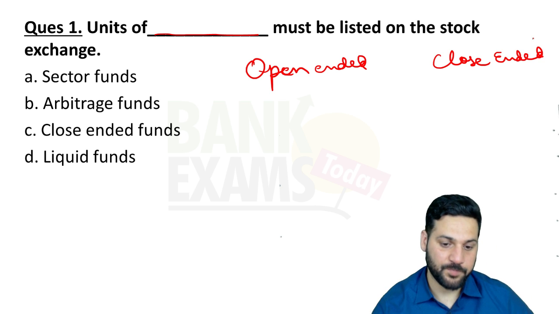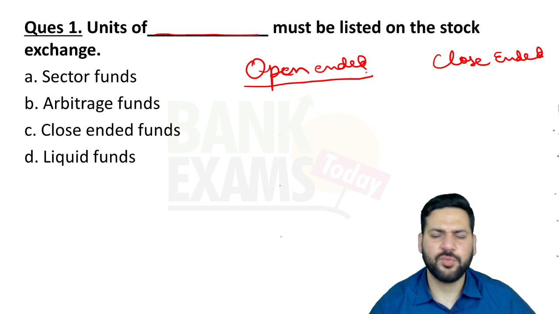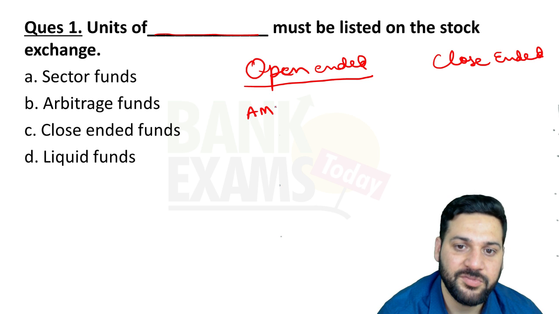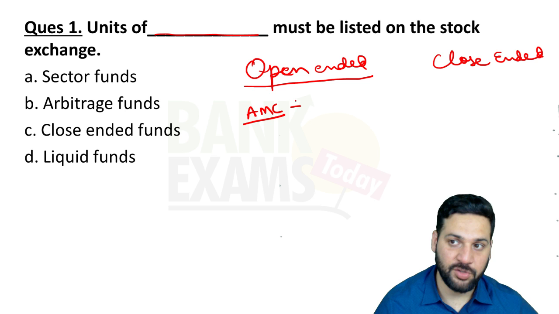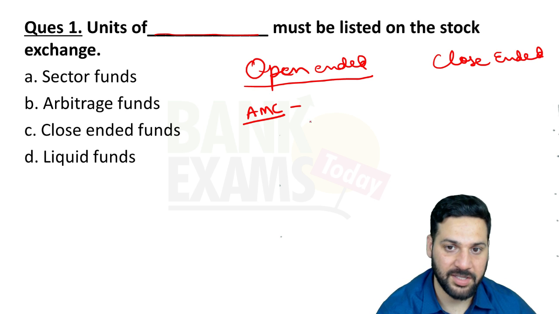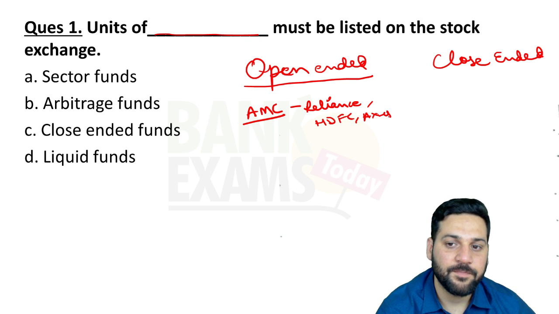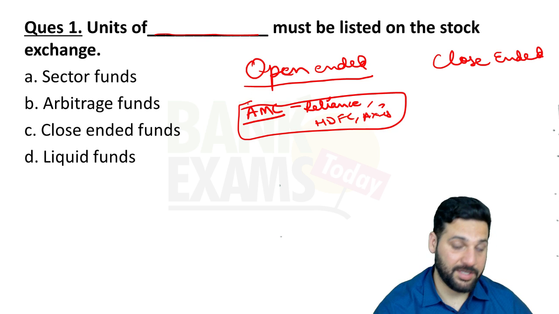In open-ended funds, the most popular kind of funds, you can go to an AMC, let's say the Reliance mutual fund, the Axis mutual fund, HDFC mutual fund. These are all AMCs, asset management companies who are managing your assets, right?